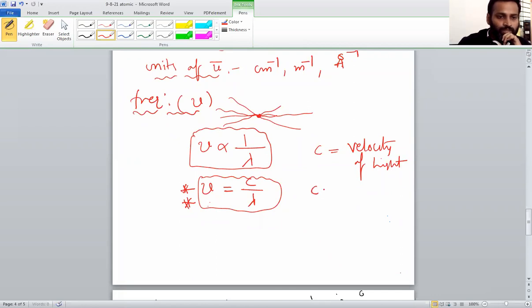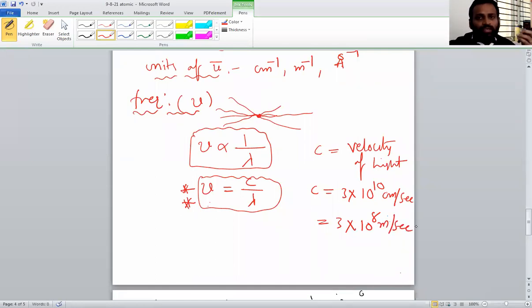It's 3 into 10 power 10 centimeter per second. 3 into 10 power 10 centimeter per second, and it is 3 into 10 power 8 meter per second.